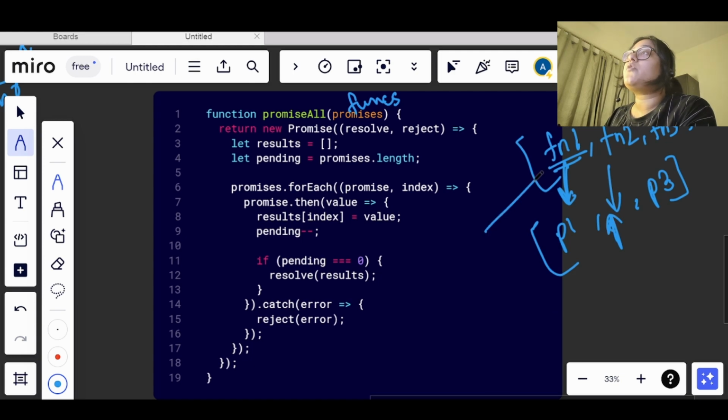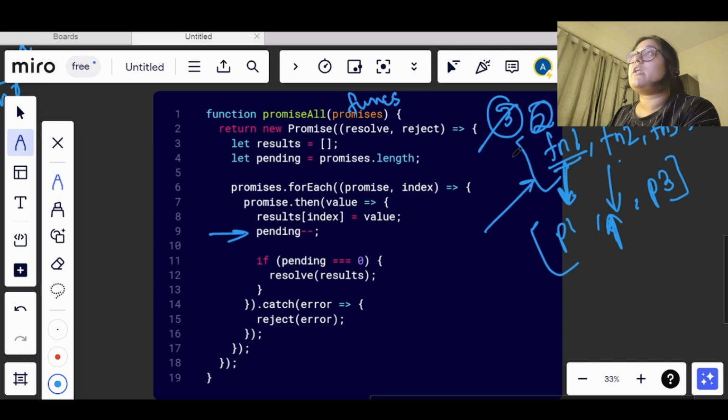Now we went to function 1, we called it, it returned some value. What we did, we decreased the value of pending. Our pending was 3 and it became 2. We went to function 2, we did not get any value, so this value was 2 only. And function 3 returned the third promise, so our value got decreased to 1.